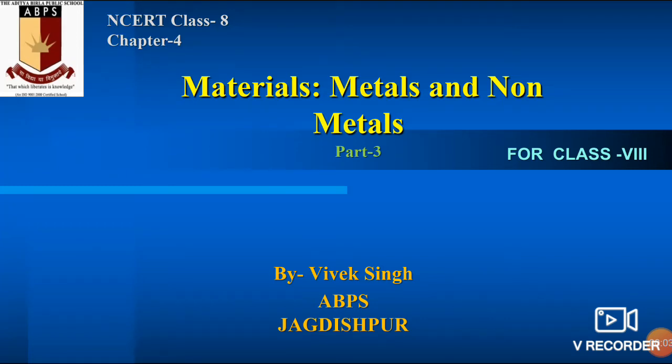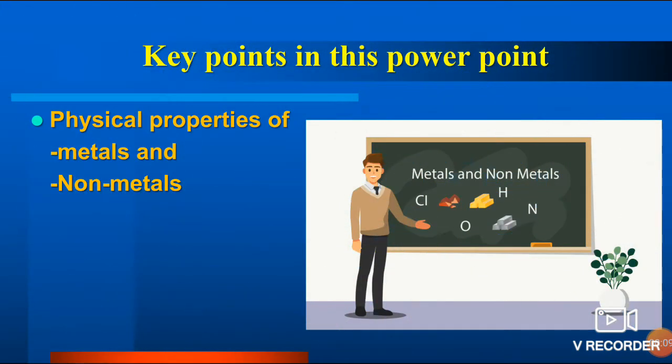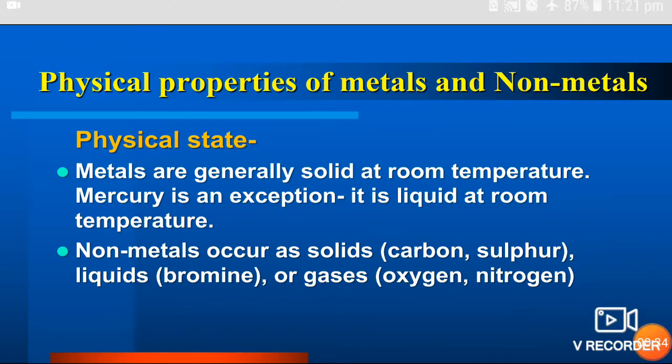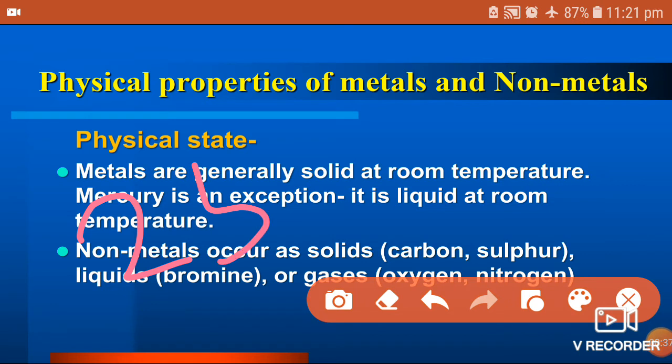Here is part 3 of this chapter, that is materials, metals and non-metals. In this particular part we are going to see the physical properties of metals and non-metals. So let's start one by one. If we see the physical state of metals and non-metals, the room temperature we are considering, that is the scientific consideration, is 25 degrees centigrade. Okay, 25 degrees Celsius is room temperature. So at 25 degrees Celsius